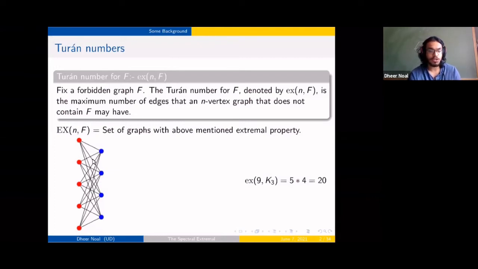You can also think of it in another way. This is a bipartite graph, therefore any subgraph can't have chromatic number 3.